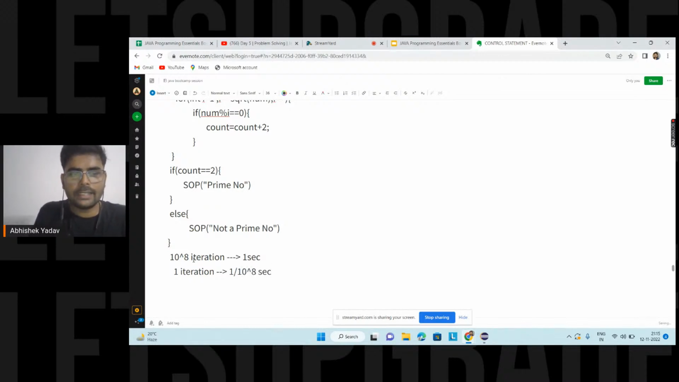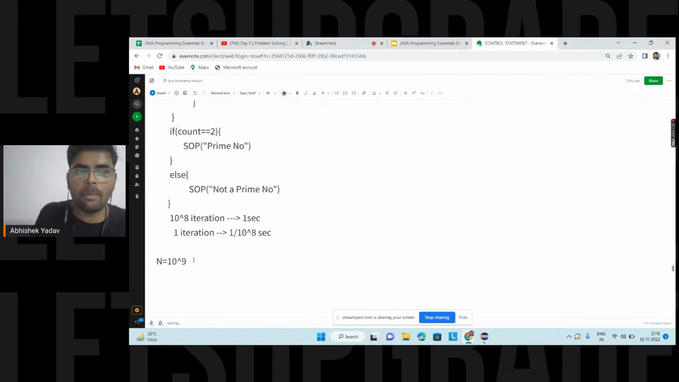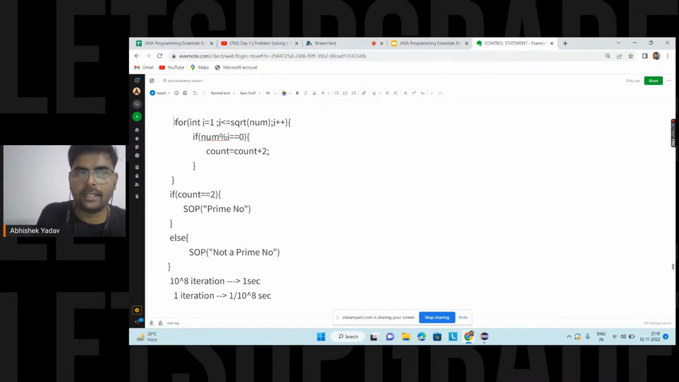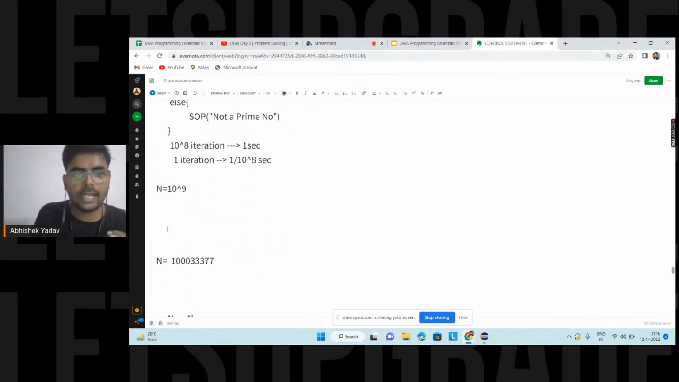So if I have to check whether n equal to 10 to the power 9 is a prime number or not, how many iterations will my for loop take? This time my for loop will take square root of n iterations, that is 10 to the power 9 divided by 2. That means it will do approximately 10 to the power 5 iterations.